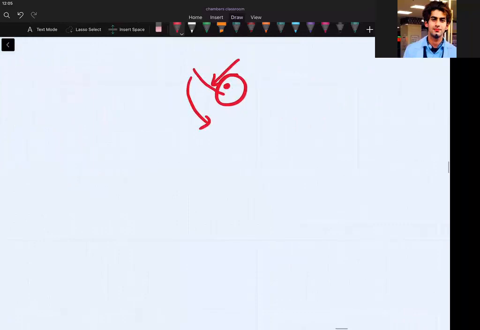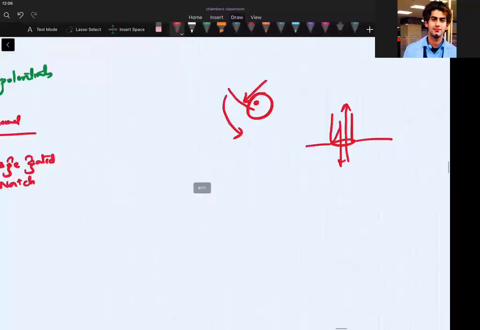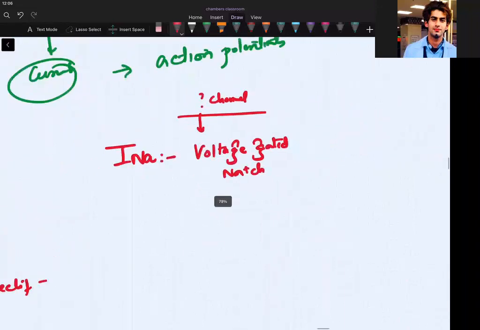But if voltage in a cell is changing, this channel will open, so ions will go out or in depending on the circumstances and status of that cell at that time. So this current is because of the voltage gated sodium channel.